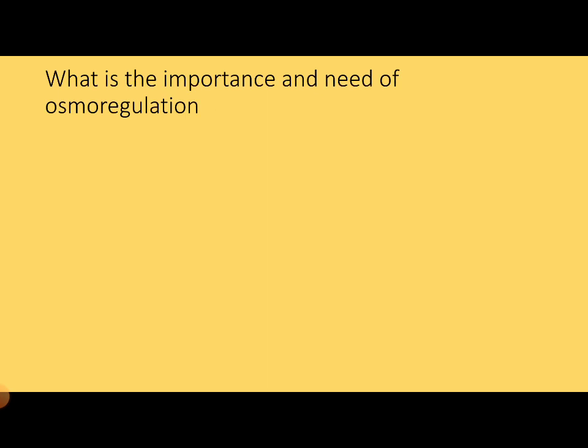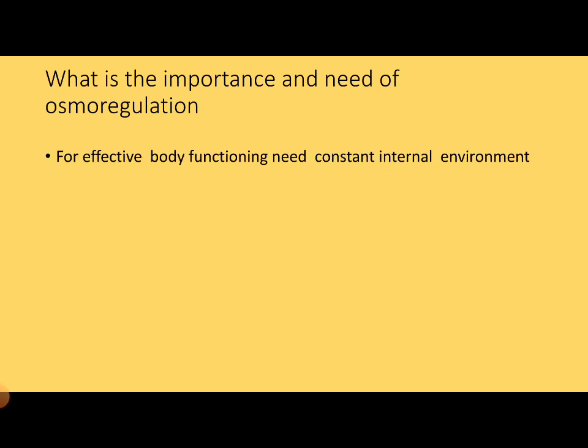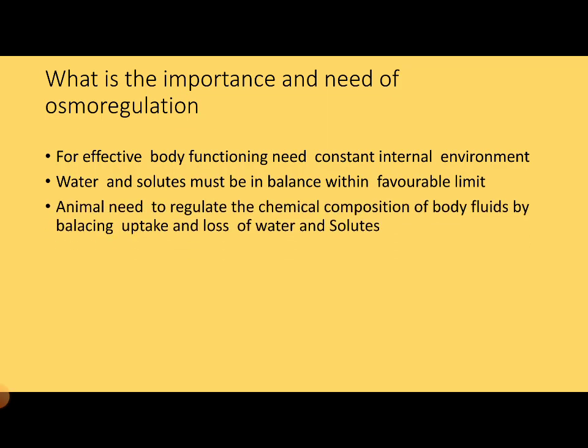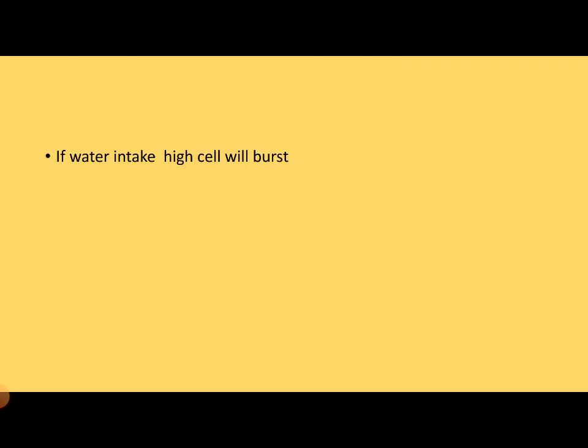What is the importance and need of osmoregulation? For effective body functioning, there should be a constant internal environment. Water and solutes must be in balance within favorable limits, and the animal needs to regulate the chemical composition of body fluids by balancing uptake and loss of water and solutes. If water intake is high, cells will burst. If water loss is high, cells will shrink.